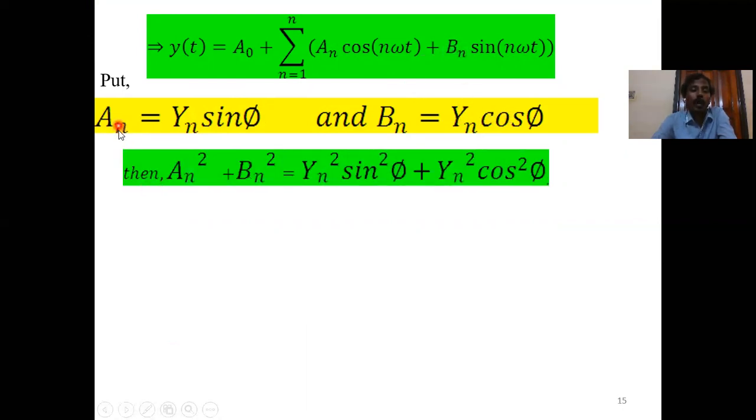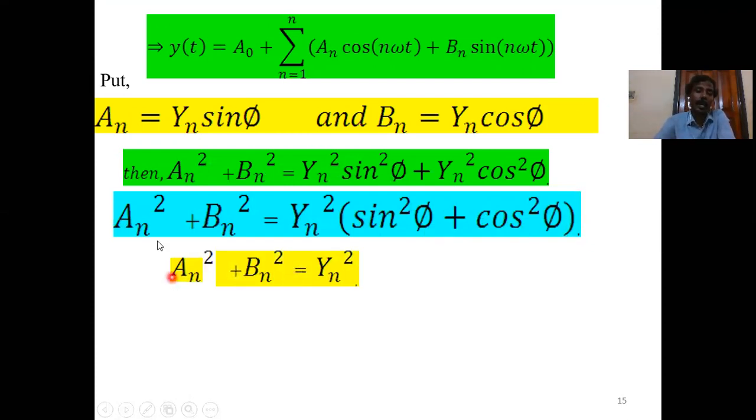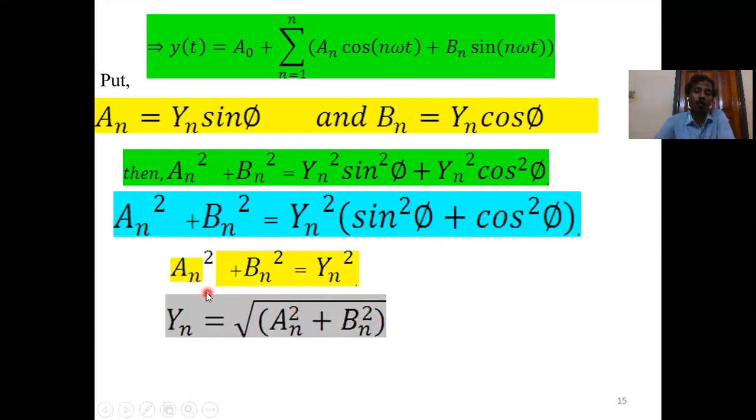Then an square plus bn square equals yn square sine square phi plus yn square cos square phi, so an square plus bn square equals yn square times sine square phi plus cos square phi, and sine square phi plus cos square phi equals 1. Then an square plus bn square equals yn square.